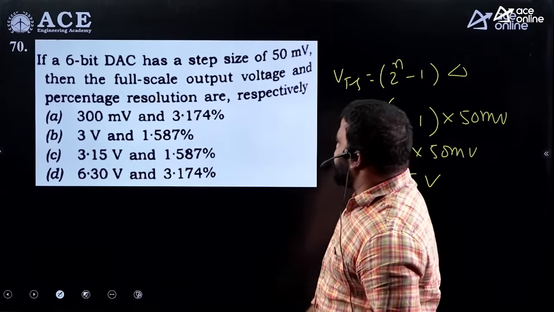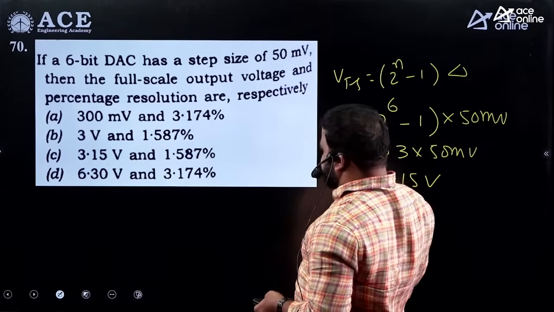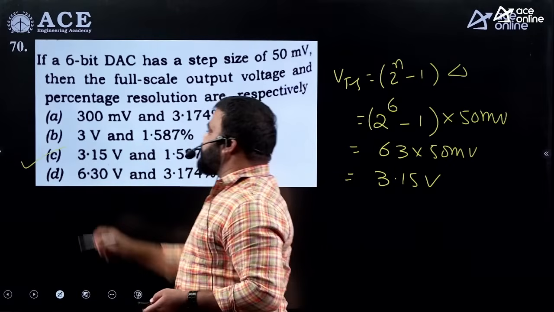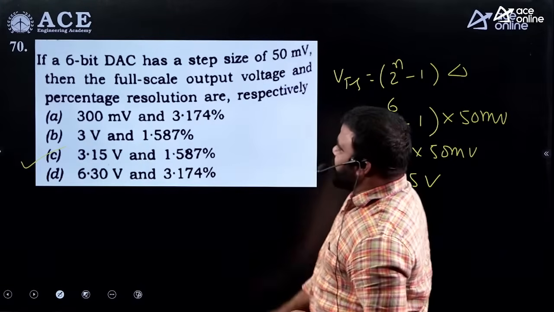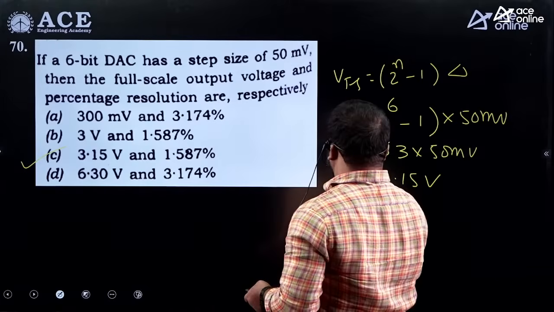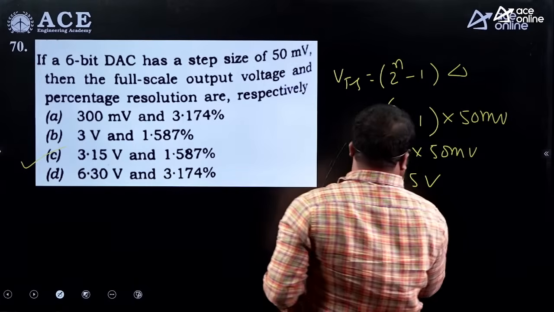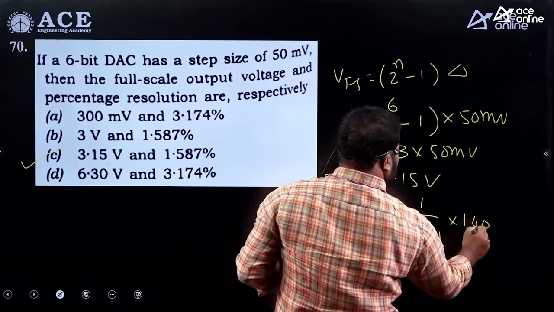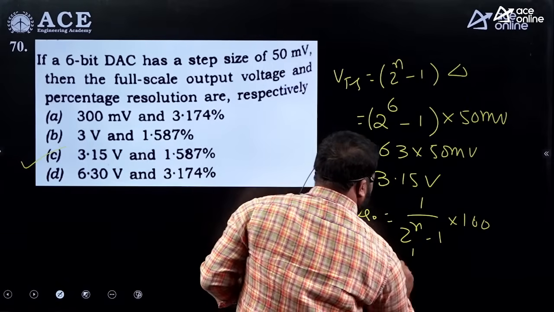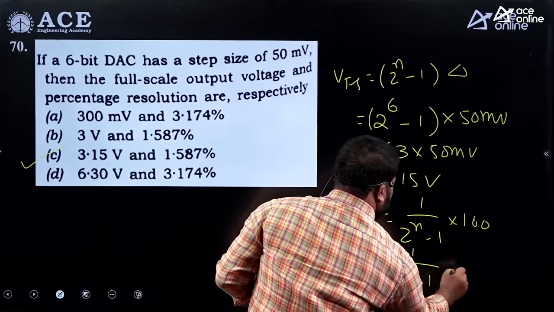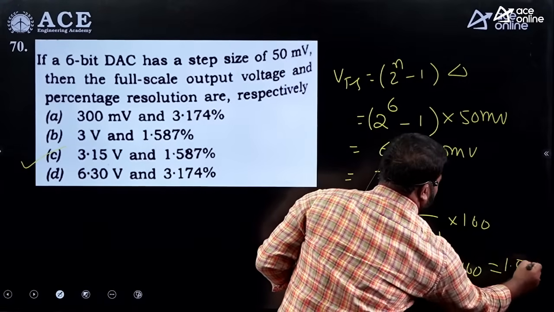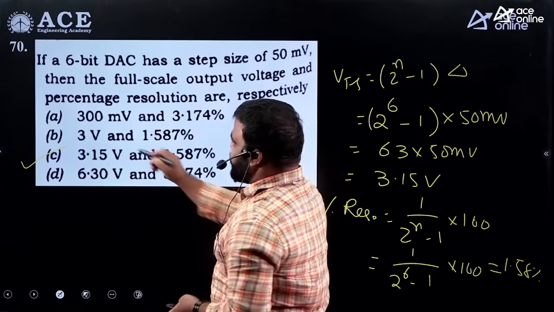And the next one is the percentage of resolution. From this we can say that when we are getting the full scale voltage 3.15 volts, we can choose option C without calculating the percentage of resolution. Percentage of resolution is equal to 1 by 2 power n minus 1 into 100, which gives here 1 by 2 power 6 minus 1 into 100, approximately 1.58 percent. So option is C.